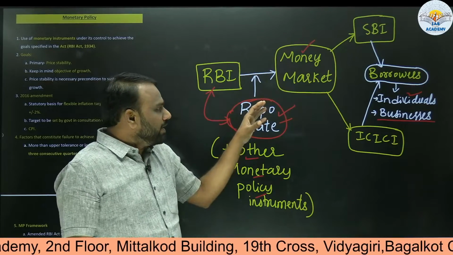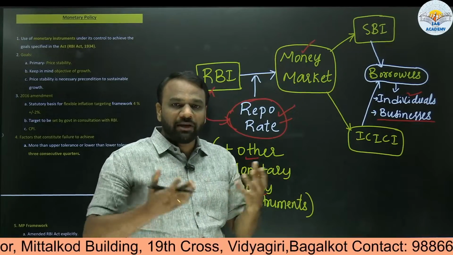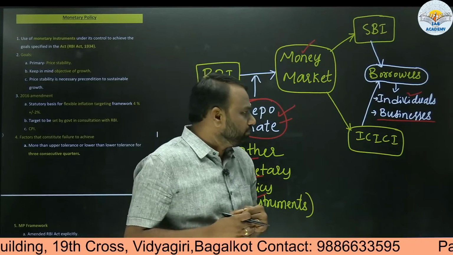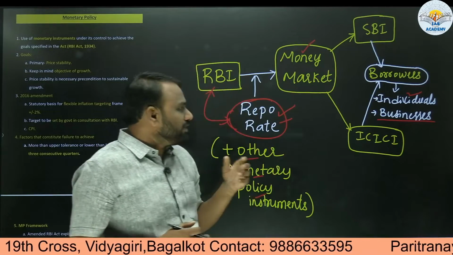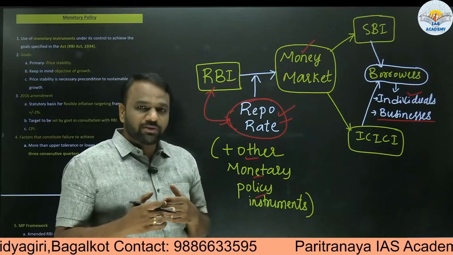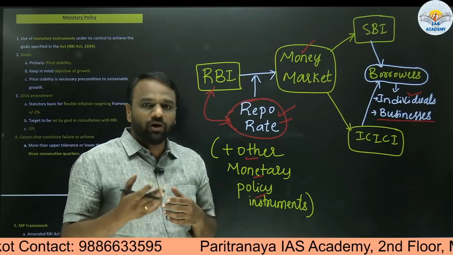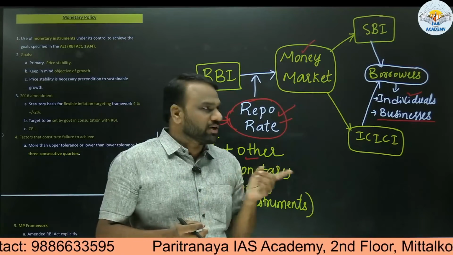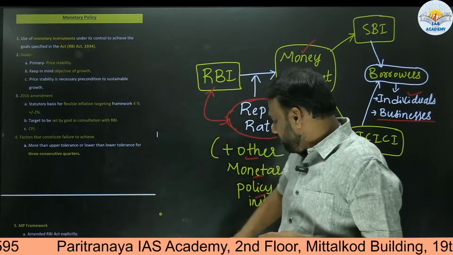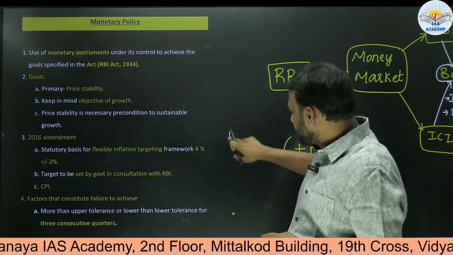So through this money market, RBI will control the money flow using the monetary instruments, and one instrument is the repo rate. So in the next discussions, we will be seeing exactly what instruments RBI will be using and how those instruments can help in maintaining the goal of bringing prices under control, and also at the same time ensuring economic growth. So in this context, before we move to the next part, let us discuss a few of these things.